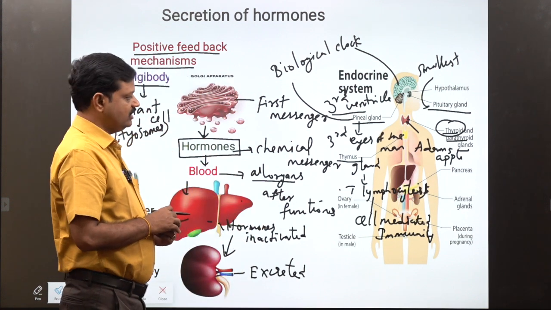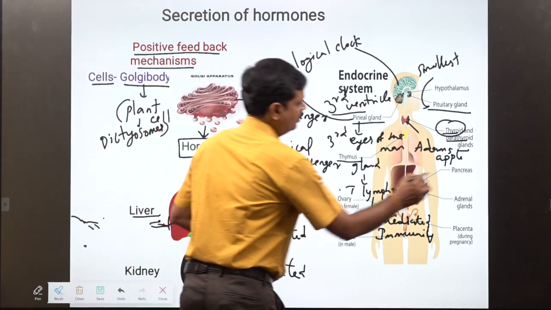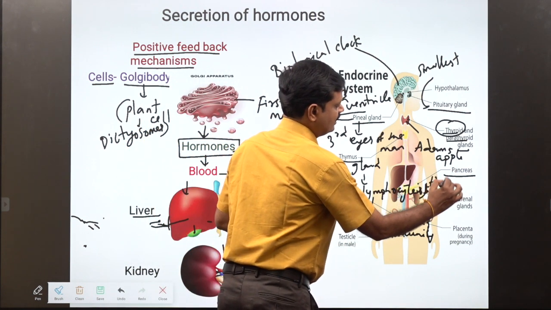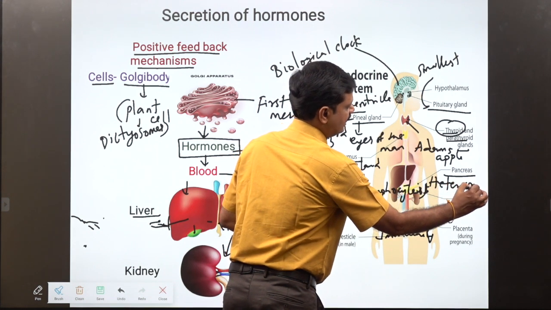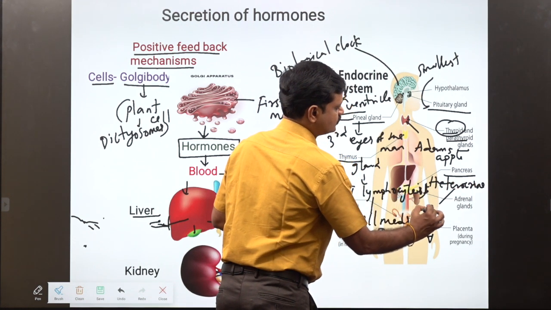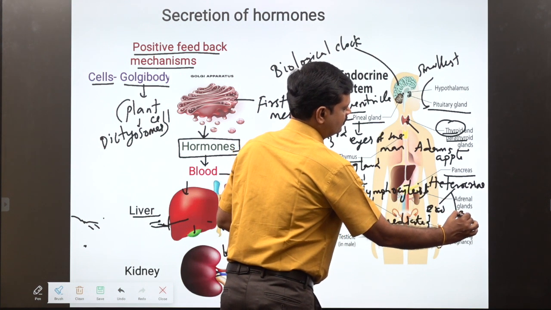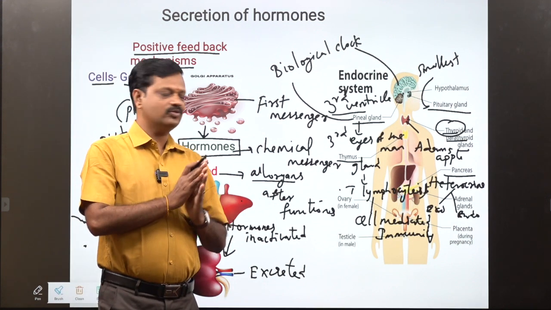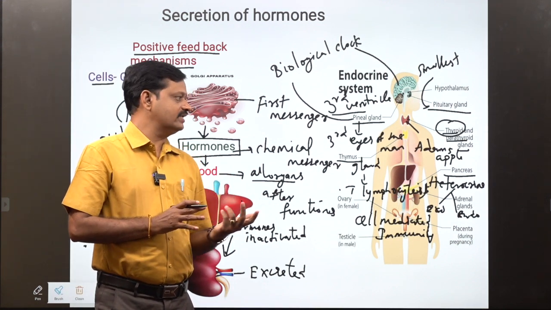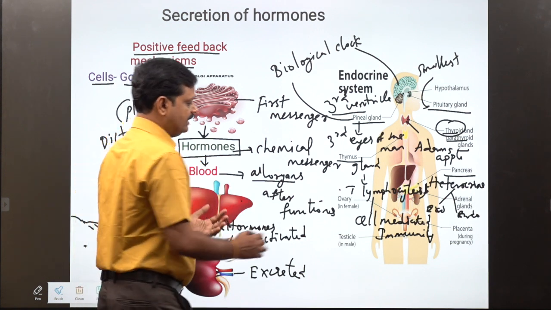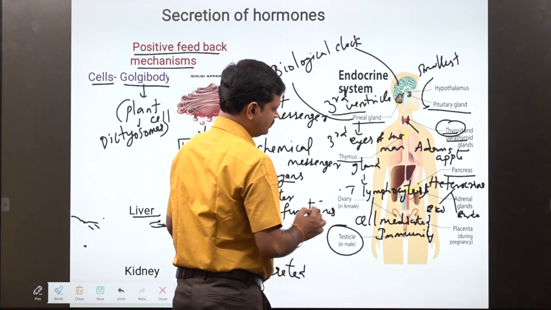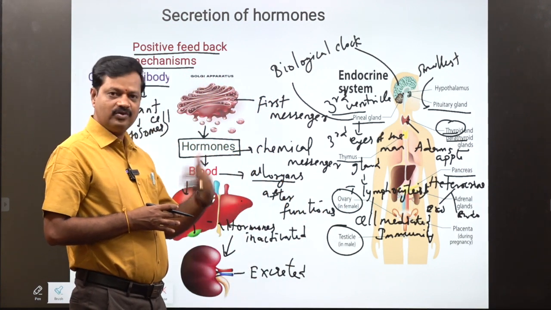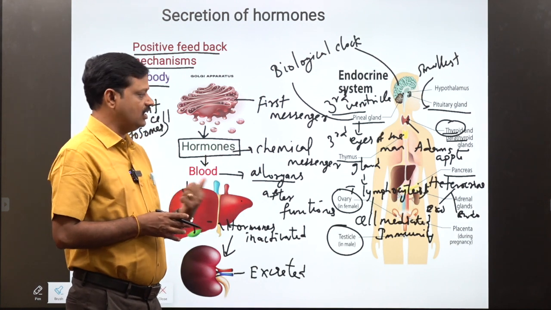And other endocrine glands in our body: pancreas. Pancreas is a heterocrine gland. What is a heterocrine gland? It acts as both an exocrine gland and an endocrine gland. Not only the pancreas is a heterocrine gland; testis and ovaries as well, so three glands are heterocrine glands. The pancreas acts as a heterocrine gland and secretes both enzymes and hormones.